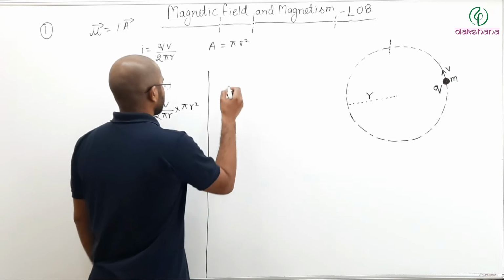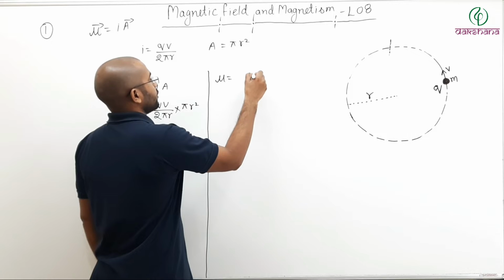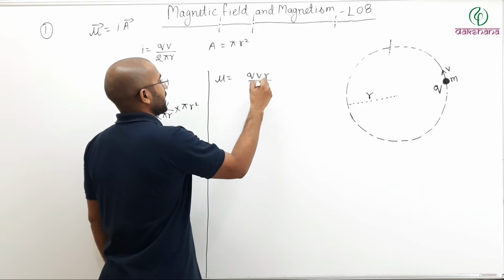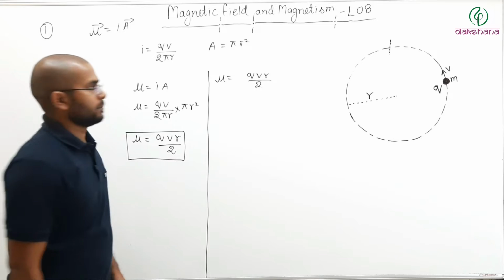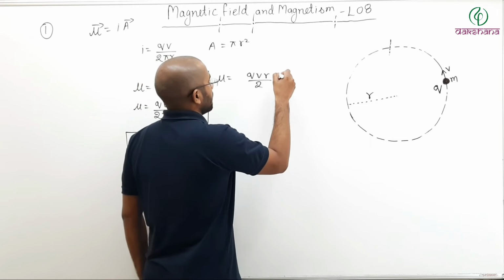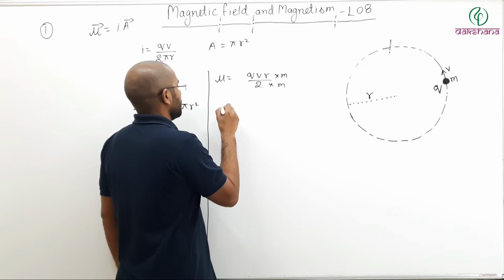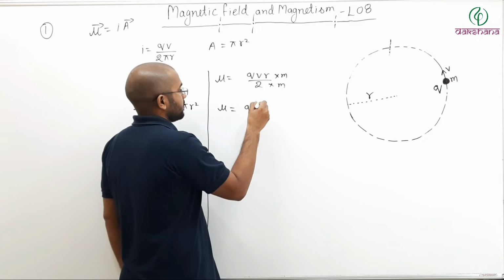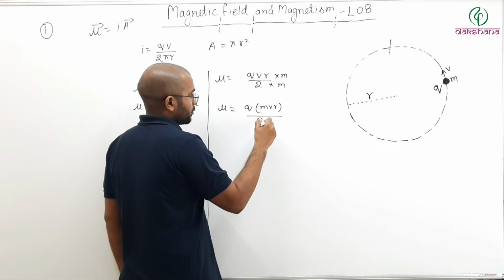So what will happen? So mu we have written QVR by 2. Now multiply and divide with m. Then what you will get? So mu can be written as Q times mVr divided by twice of m.